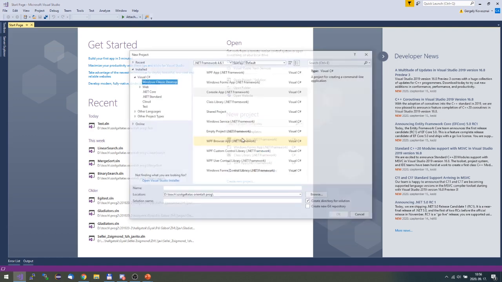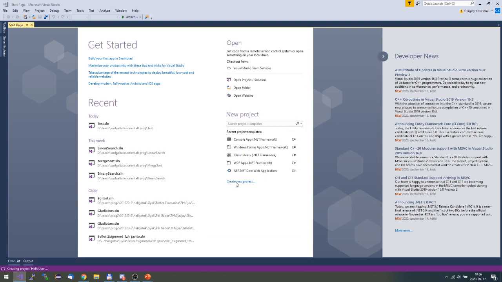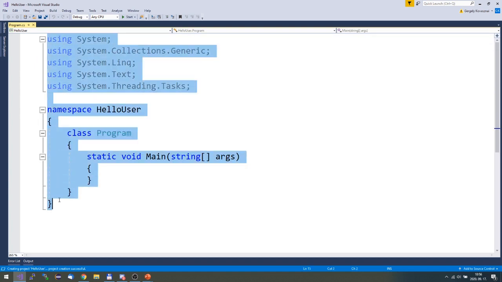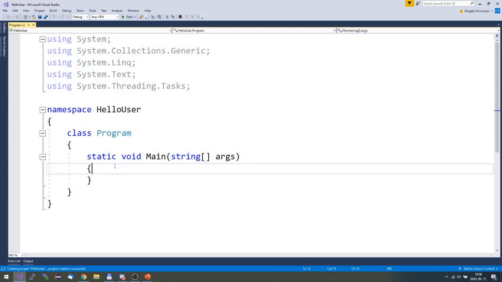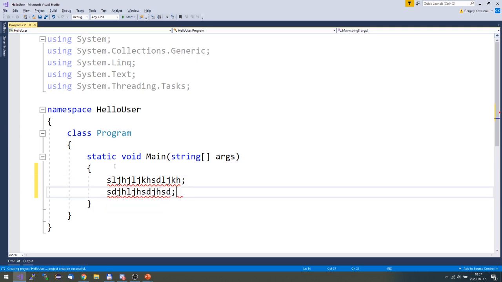Okay, let me just open a console application now, as you did with Mr. Kushper. You already learned that you have to give some name to your project. Let's call it hello user. And you already know that now such a file was created. This is a text file, also called a source file, and you have to type the instructions here, and you have to close all the instructions with this semicolon, right? You learn this.